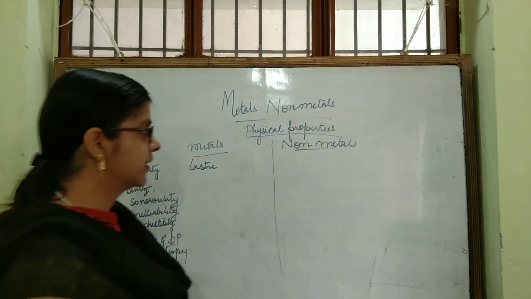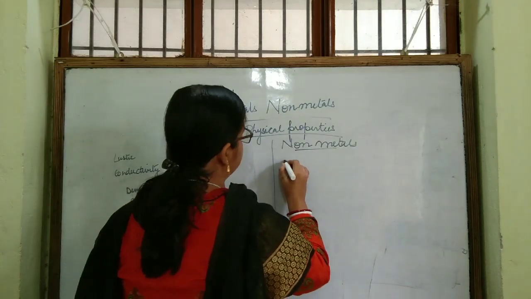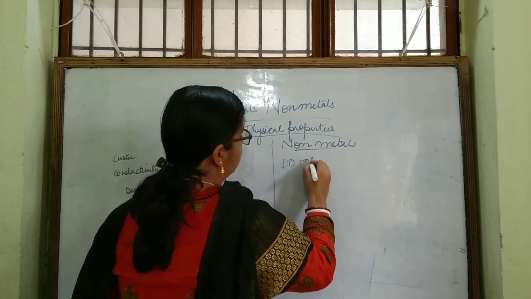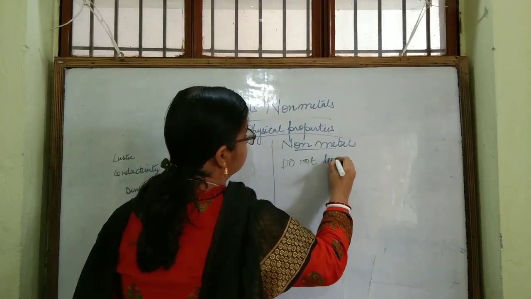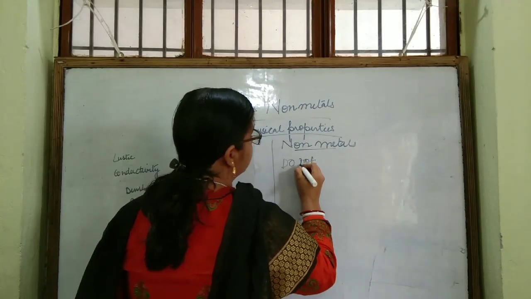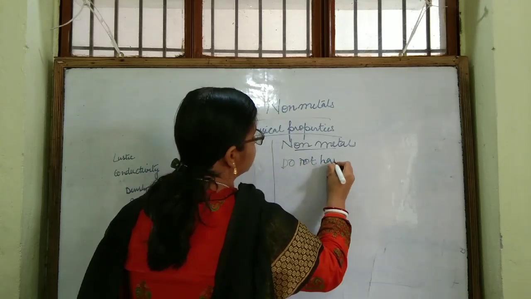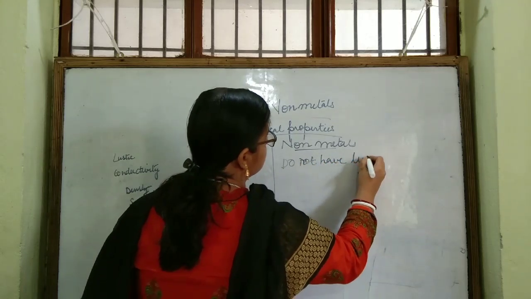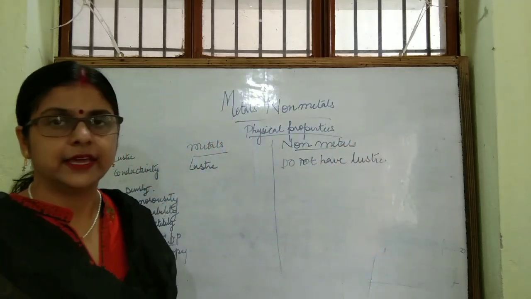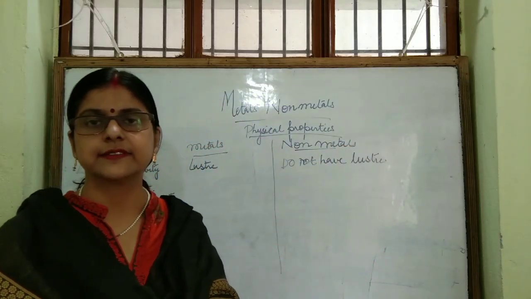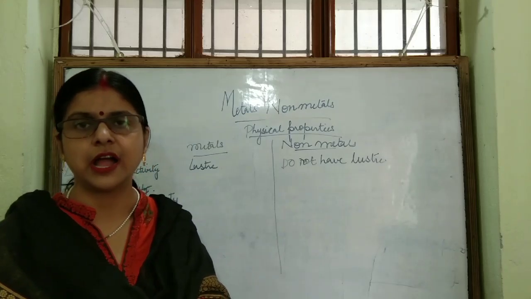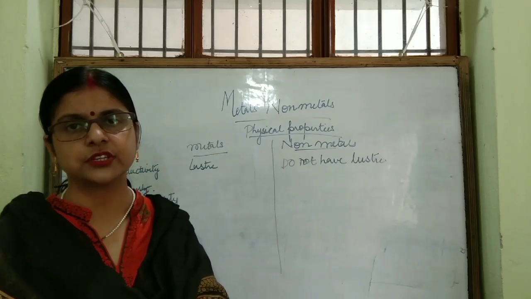But non-metals usually do not have luster, or are non-lustrous, you can say. Yes, of course, there are examples of non-metals which have luster, like diamond and iodine, both are lustrous.